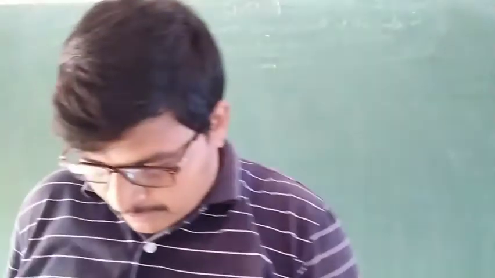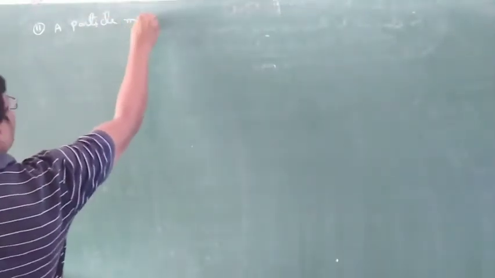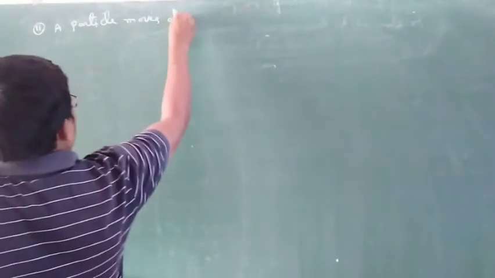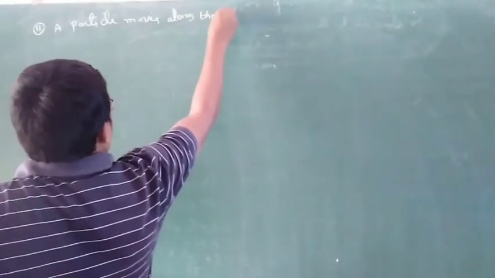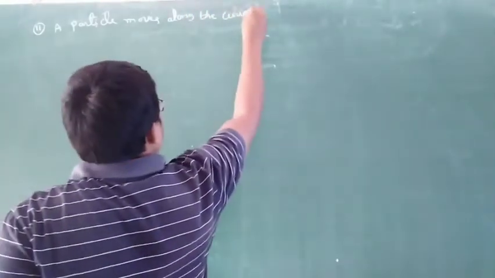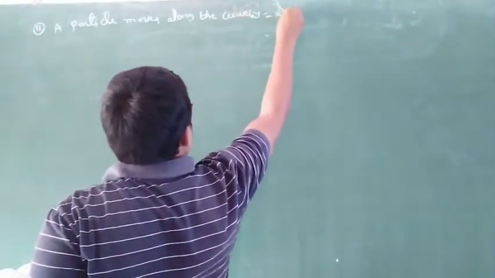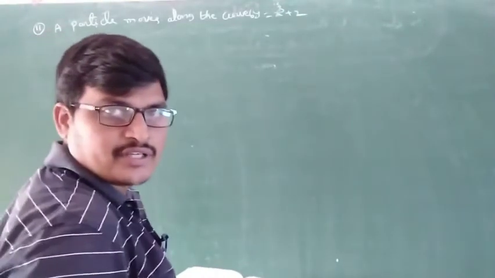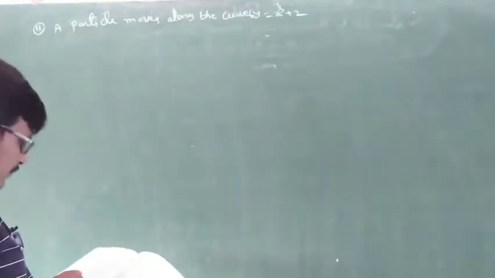Okay, next one, last problem. A particle moves along the curve 6y is equal to x cube plus 2.